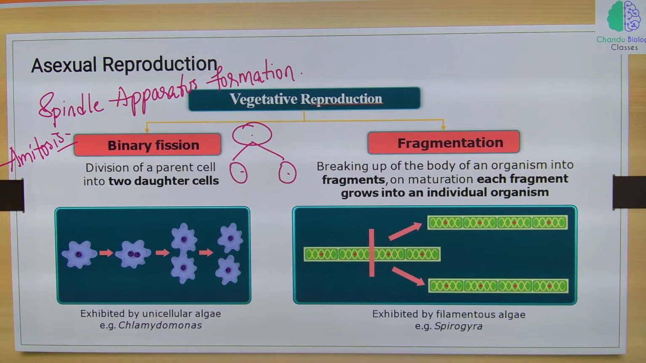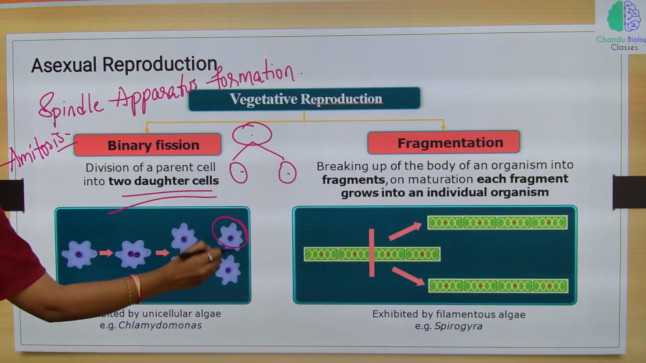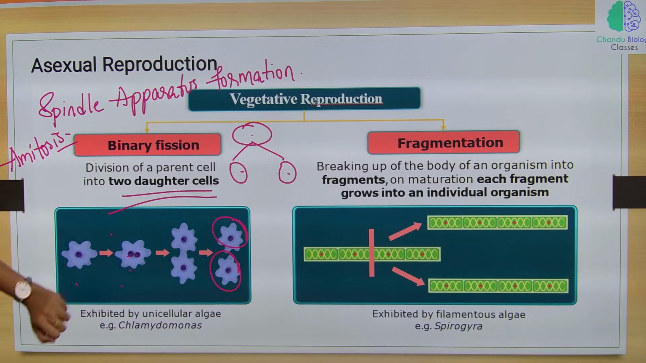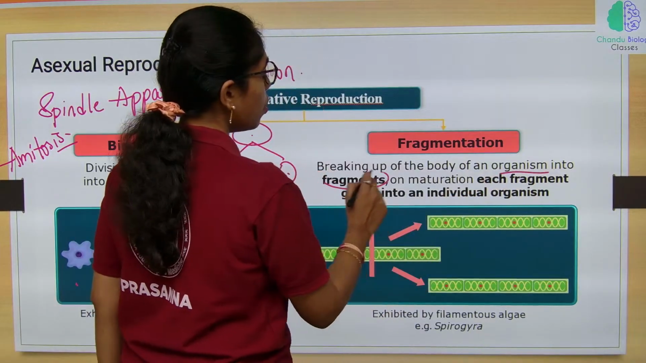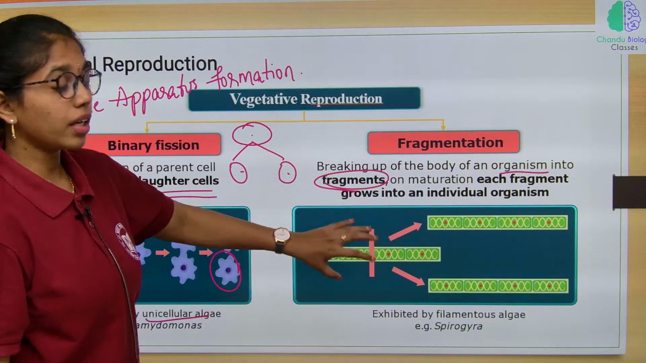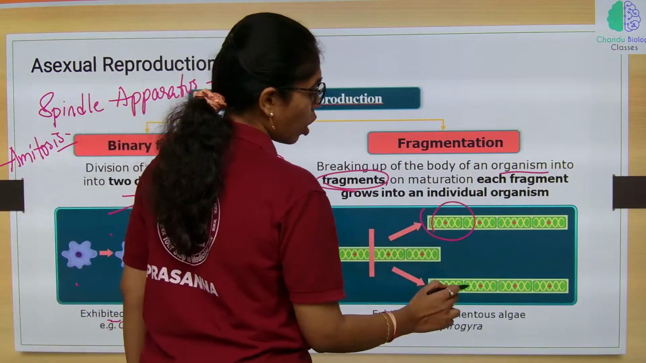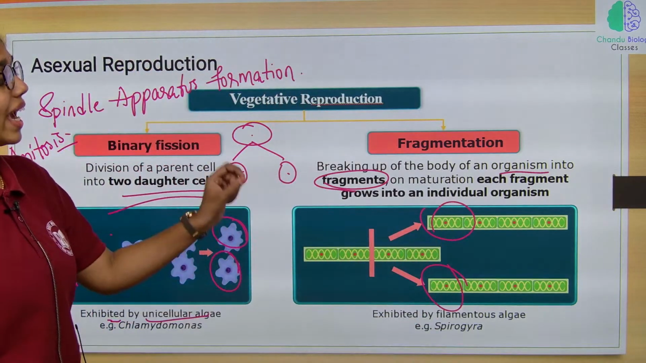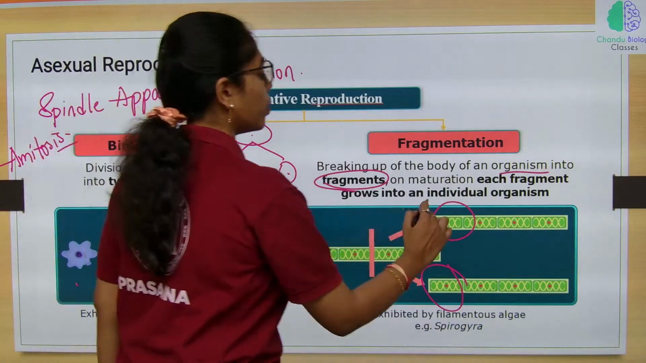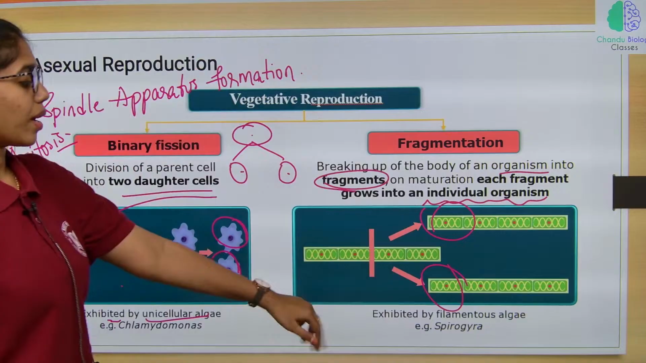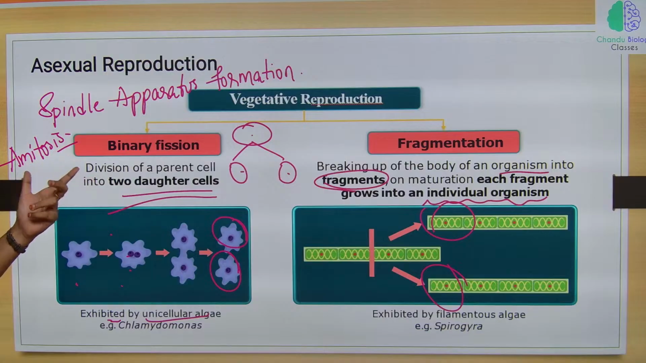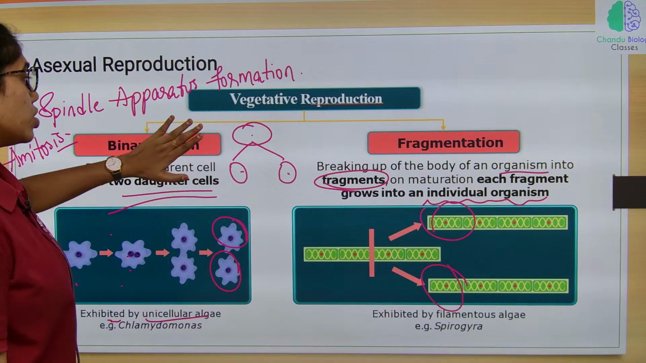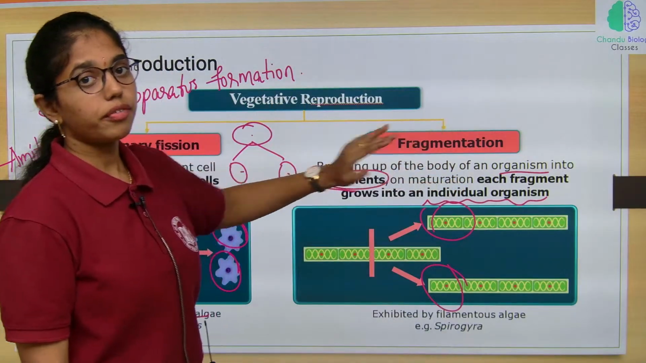It is the division of a parent cell into two daughter cells. This is exhibited by the unicellular alga Chlamydomonas. Next, fragmentation: breaking up of the body of an organism into fragments. The parental thallus breaks into small fragments, and on maturation each fragment grows into a new individual. The best example is Spirogyra. So, this is all about vegetative reproduction in algae: one is binary fission and the second is fragmentation.